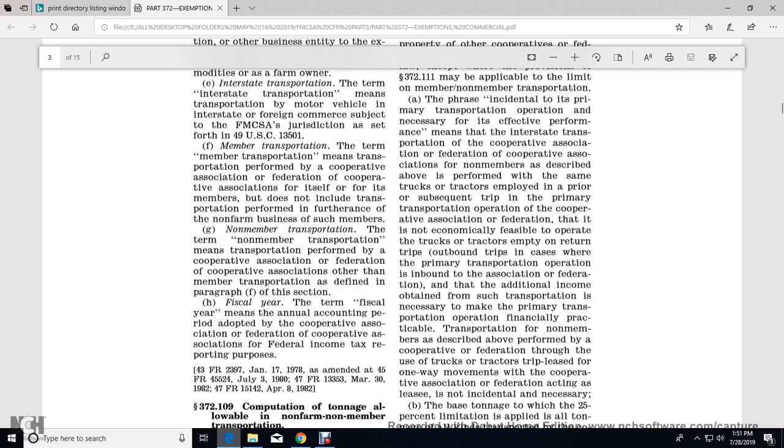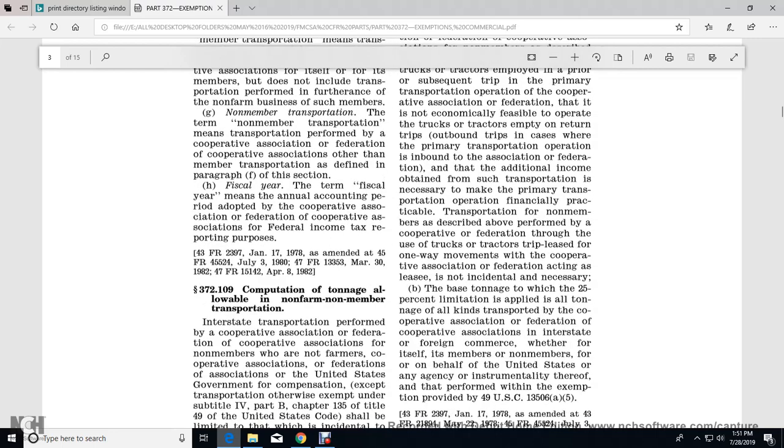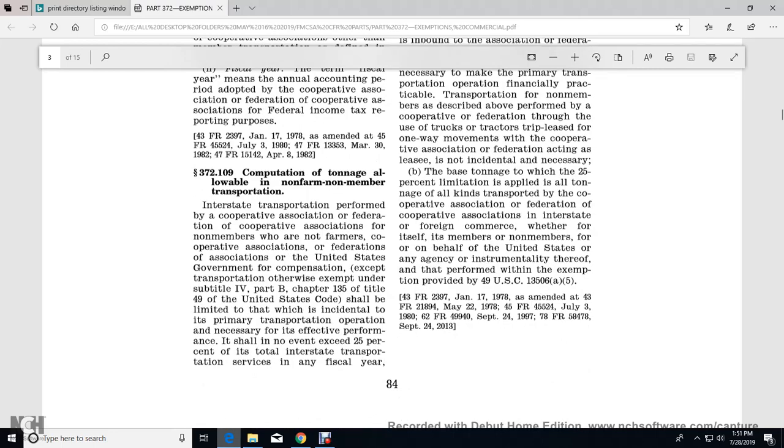Alright, H. Fiscal year. The term fiscal year means the annual accounting period adopted by the cooperative association or federation of cooperative associations for federal income tax reporting purposes.